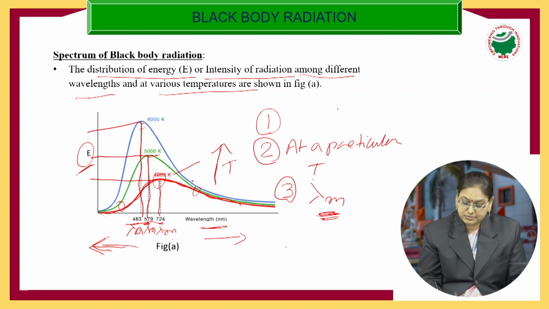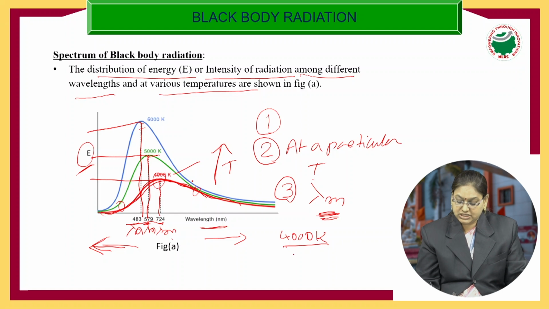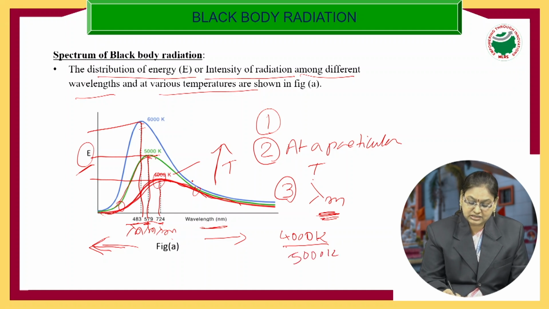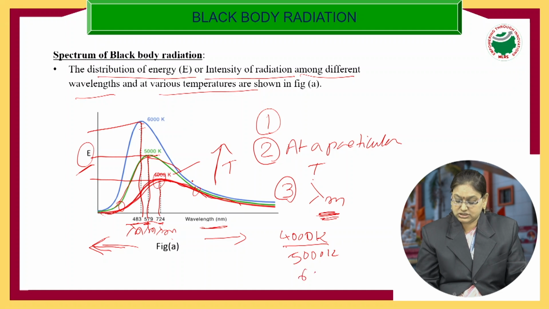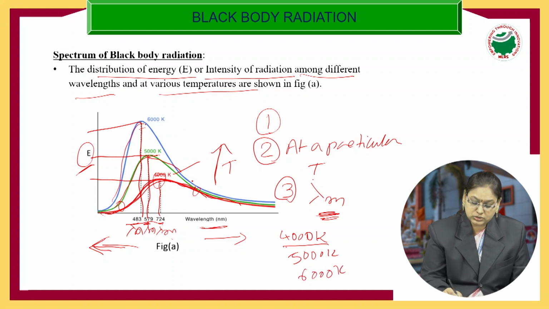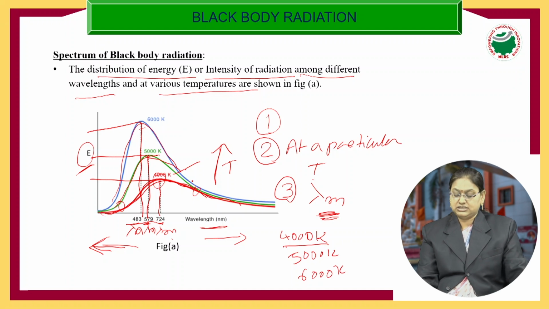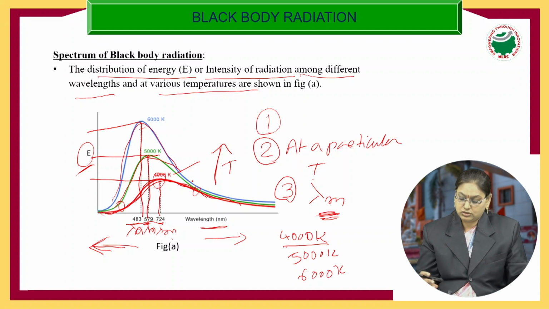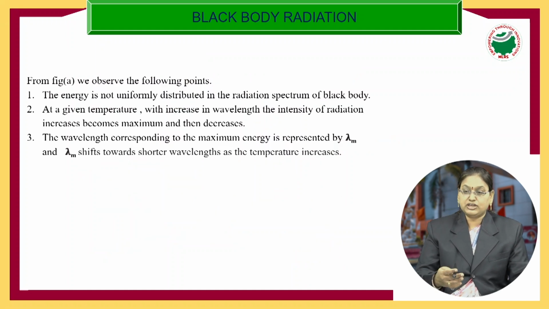You can also observe that when the temperature of the black body radiator is 4000 Kelvin, it emits red color light. If the temperature is 5000 Kelvin, it emits green color light. And if the temperature is 6000 Kelvin, it will emit blue or violet color light. So these are the points that we observe from the graph.